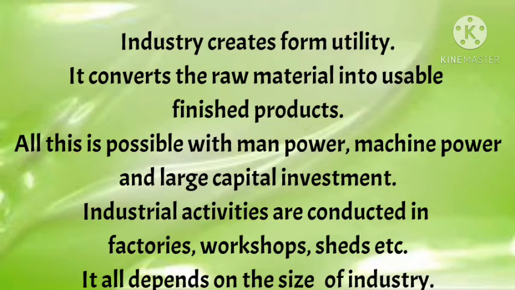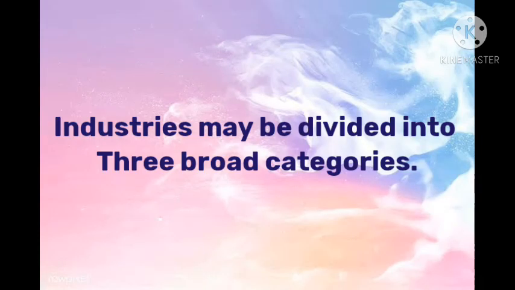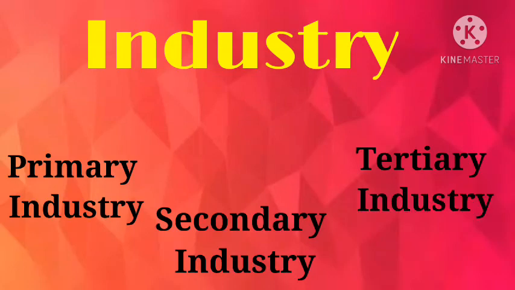Industries create form utility. It converts the raw material into usable finished products. All this is possible with manpower, machine power, and large capital investment. Industrial activities are conducted in factories, workshops, sheds, etc. It all depends on the size of the industry. Industries may be divided into three broad categories: primary industry, secondary industry, and tertiary industries.